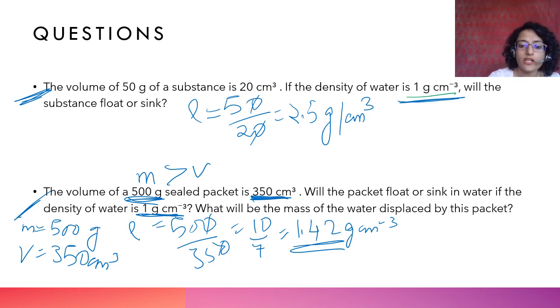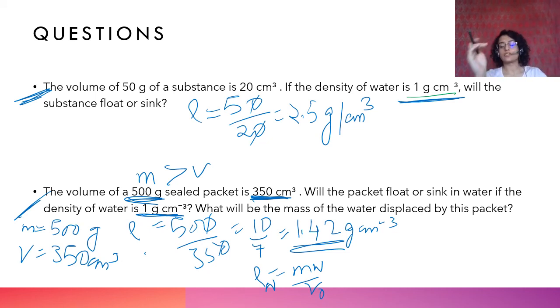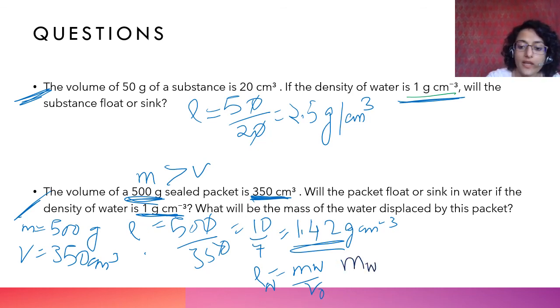Okay. What will be the mass of water displaced by this packet? This also you can find using this formula, rho is equal to mass upon volume. So mass of water displaced is density of water into volume of object. This is a slightly reversed version of Archimedes' principle, where mass of water displaced is equal to density of water into volume of the object.